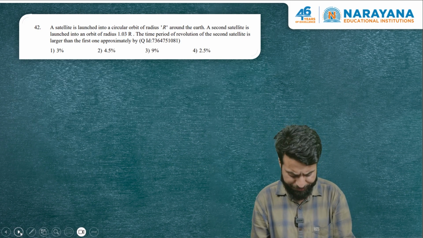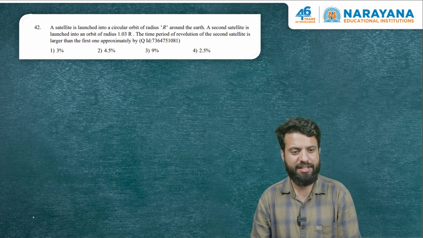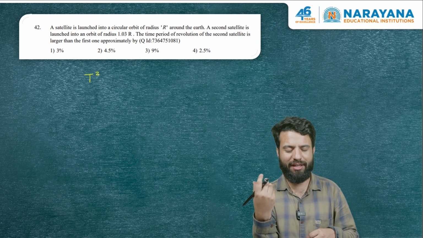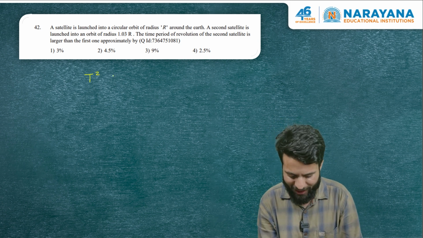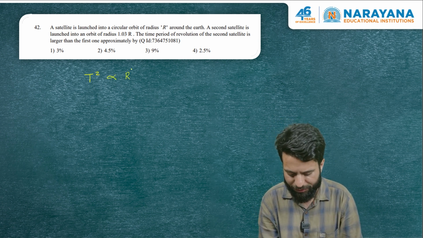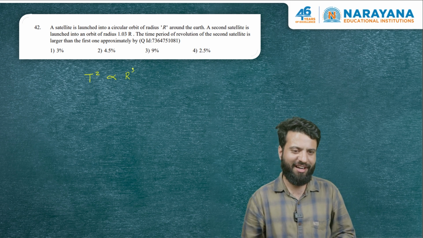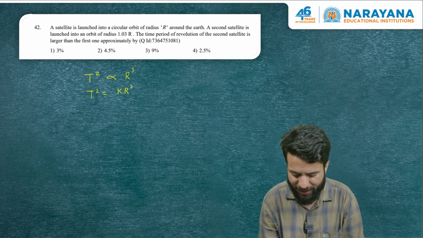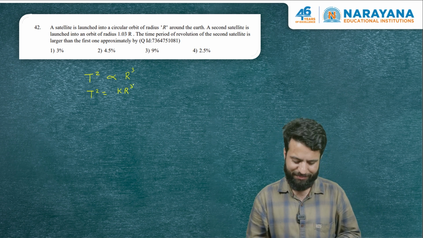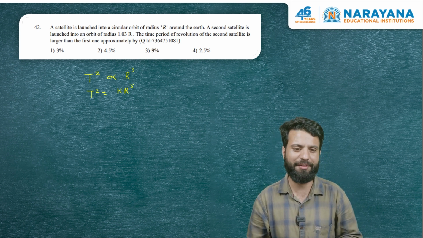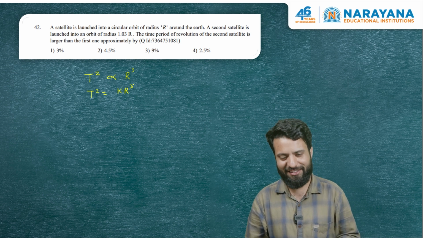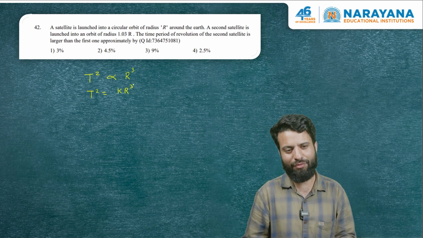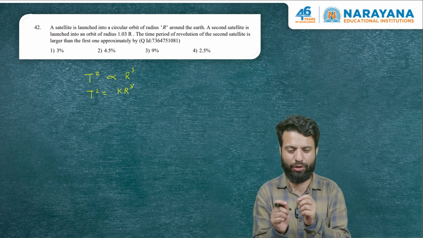This question is based on Kepler's third law, which says that the time taken by the satellite to revolve around the planet, squared, is directly proportional to the radius of the orbit whole cube. We can write this direct proportionality with a constant, which depends upon the mass of the planet and the gravitational constant. They are giving us two satellites. One has a radius r and the other has a radius of 1.03 r. So they're very close radii.